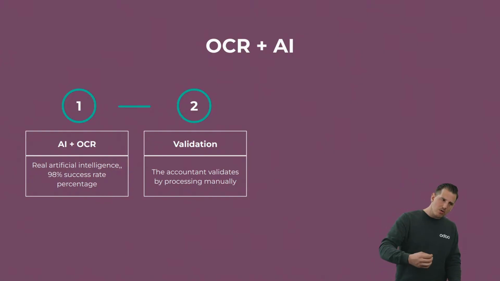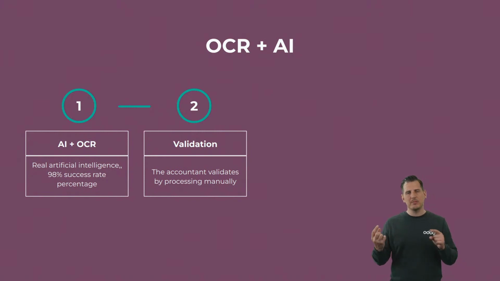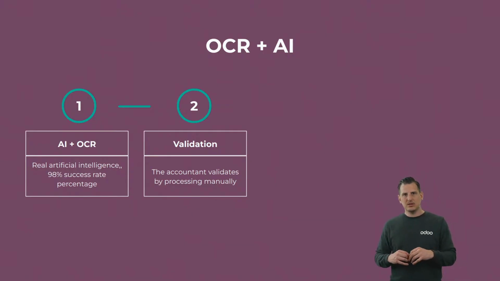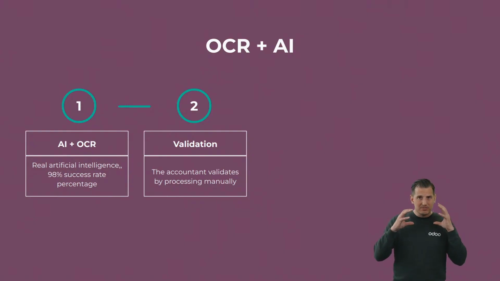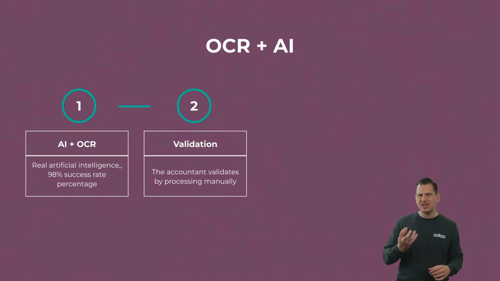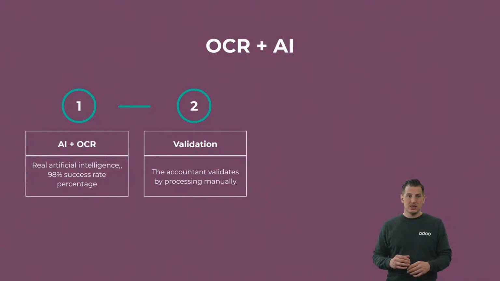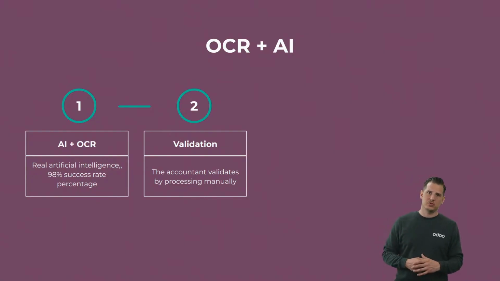But it's our, let's say, artificial intelligence that will make sure that the text found by Google will be mapped in the right fields in Odoo itself. And that's not something that we outsource, because we have a dedicated team that is working continuously in making that algorithm better over and over again, that makes us obtaining that huge amount of success rate.